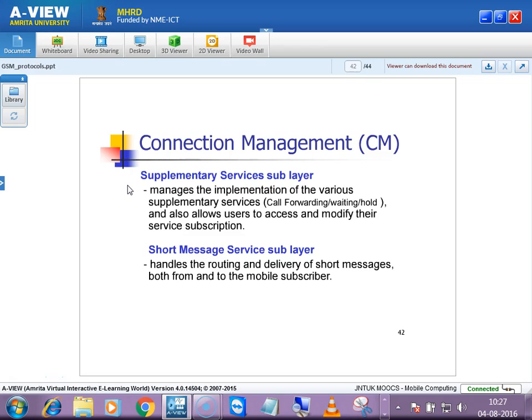In the first layer, we covered mobile devices, architecture, the basics of wireless communication, modulation techniques, and multiplexing techniques. If you want anything more, you can get back to me.